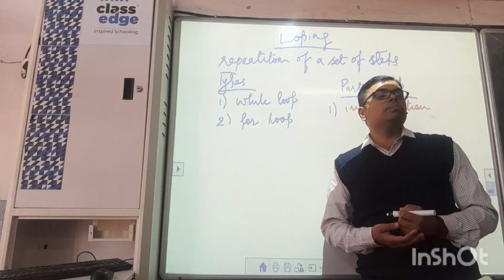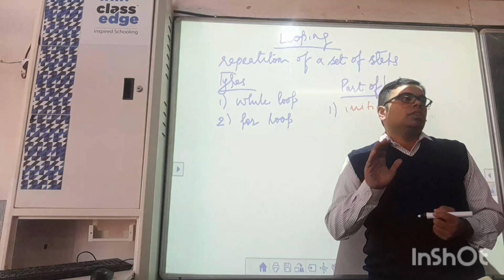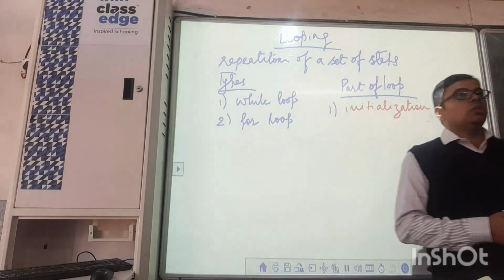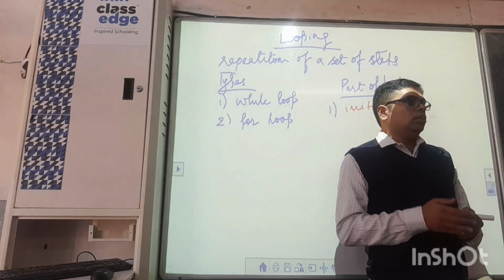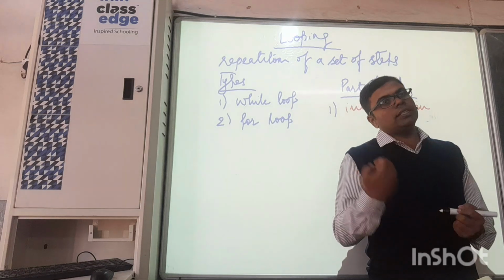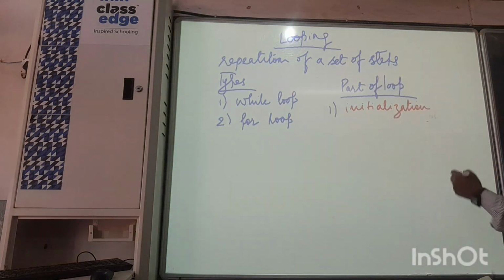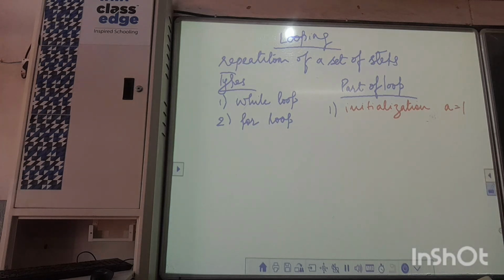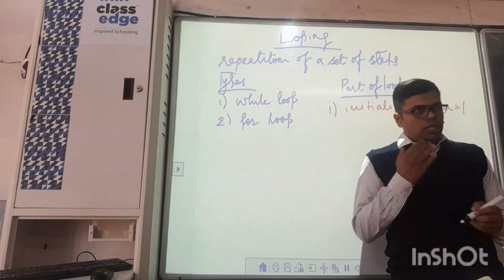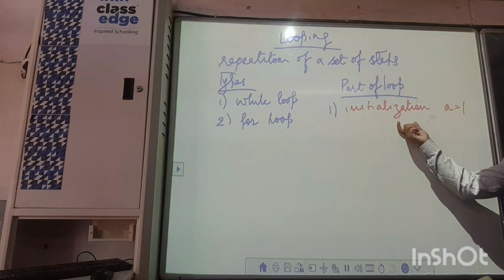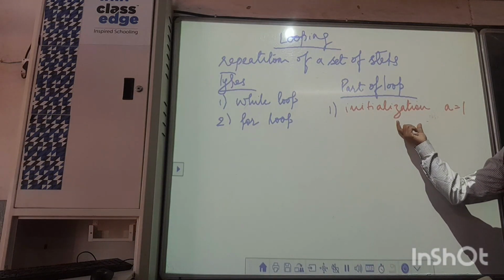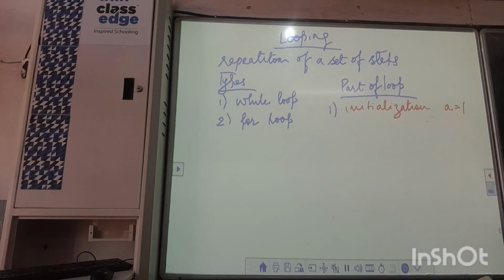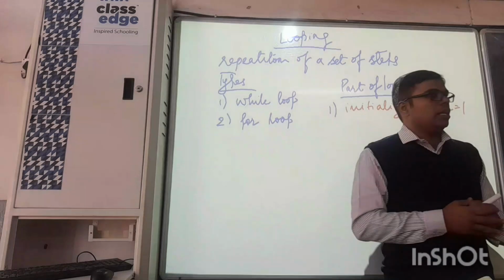Okay, you want to display your name 50 number of times, so where do you want this displaying task to get started from? You will give the command that you want from 1. Initialization is the term, and while writing in coding, we will be writing a equal to 1. Is that clear?